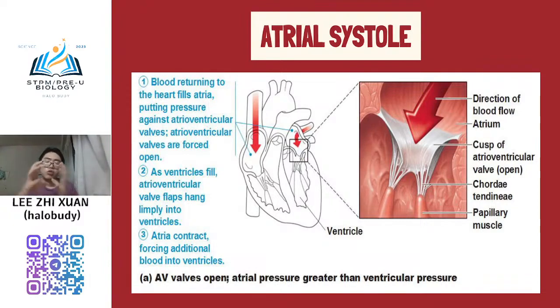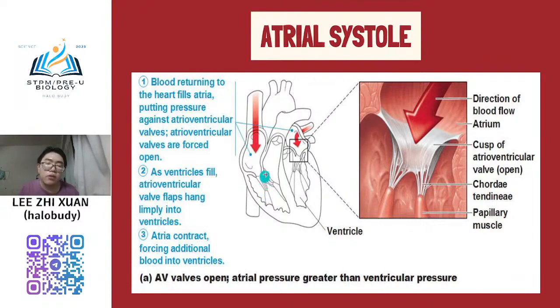Because you know that contract is like this, right? Contract, dia macam awak kena buat macam kuat sikit. So why is it like this? Because they need to make sure that the blood from the pulmonary vein for the left atrium, and also the blood from the vena cava, all the blood will flow into the ventricle. They need to make sure that all the blood now goes to the ventricle part.